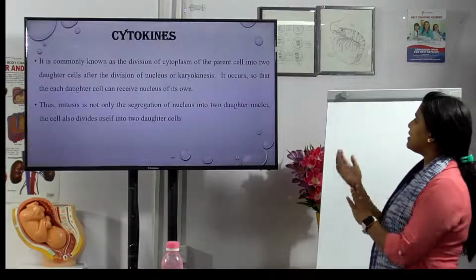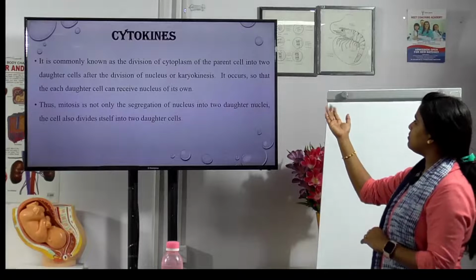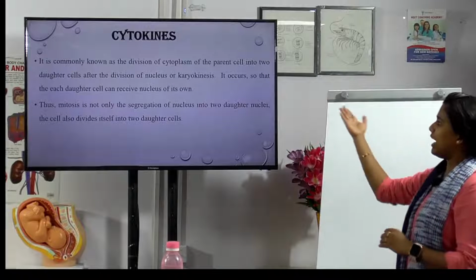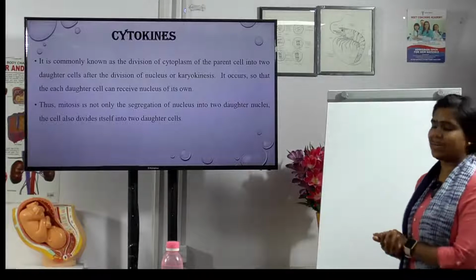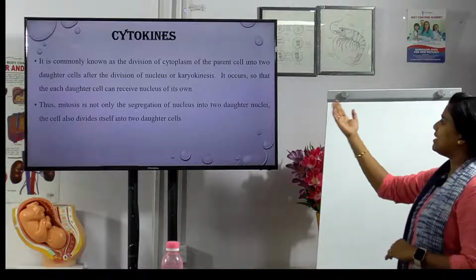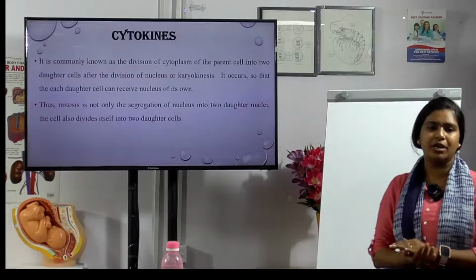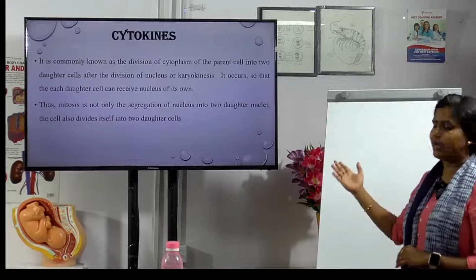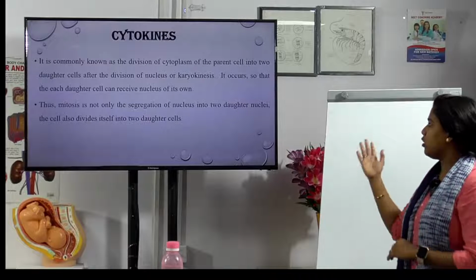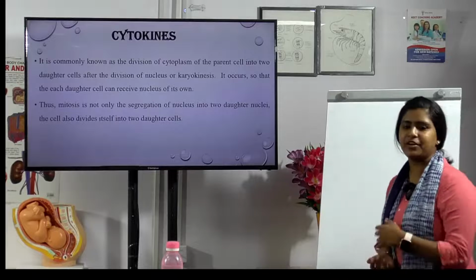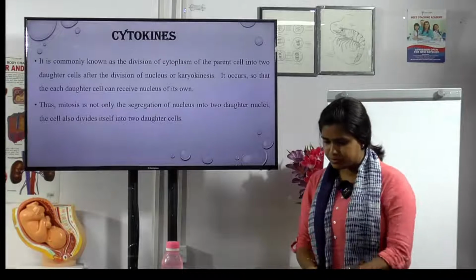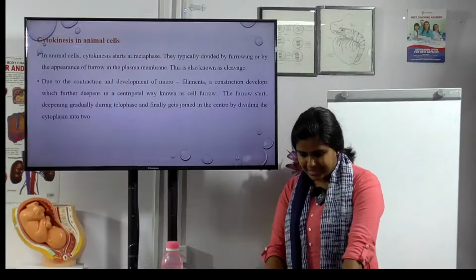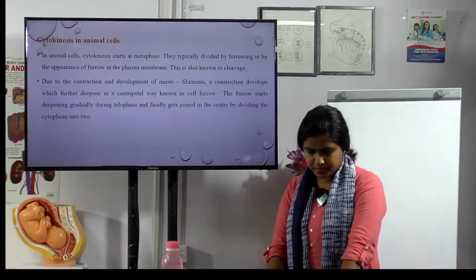It is commonly known as the division of a parent cell into two after the division of nucleus or karyokinesis. It occurs so that each daughter cell can receive a nucleus of its own. And mitosis is not only the segregation of nucleus into two daughter nuclei, but also divides the cell itself into two daughter cells.